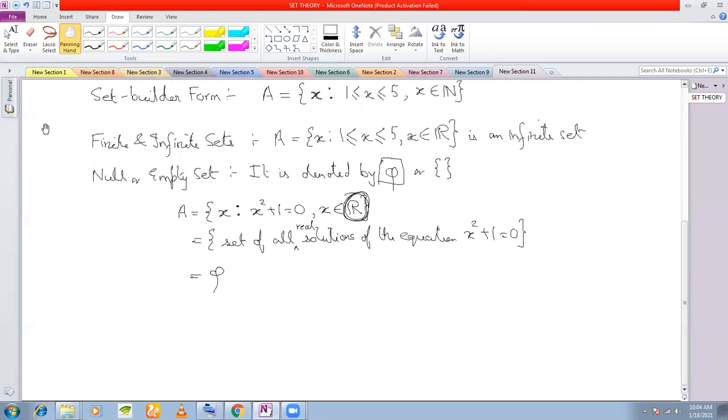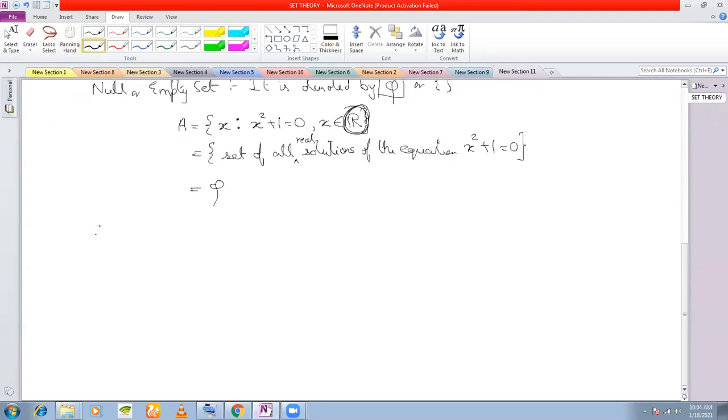Clear? Next definition is singleton, doubleton, tripleton sets. Now, what do you mean by singleton, doubleton, tripleton sets? A set which contains only one element is called a singleton set. A set which contains two elements is called a doubleton set. A set which contains three elements is called a tripleton set. Very important definition.